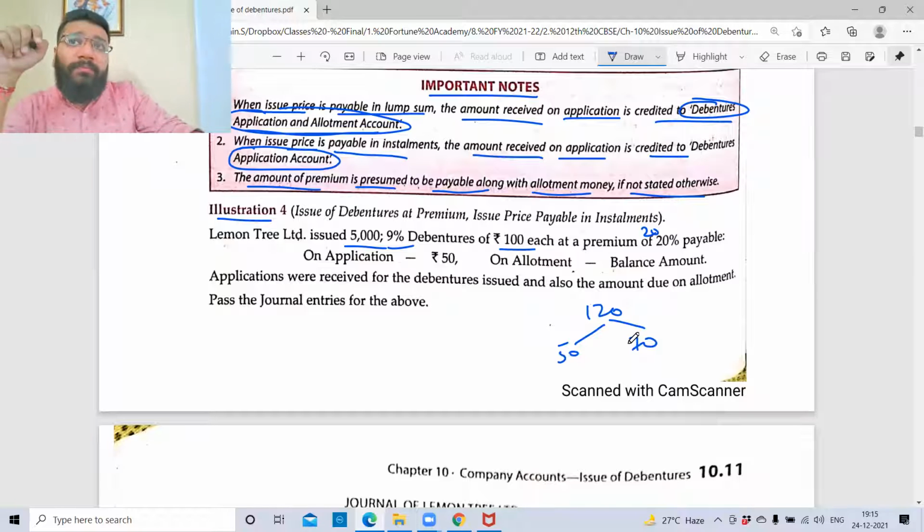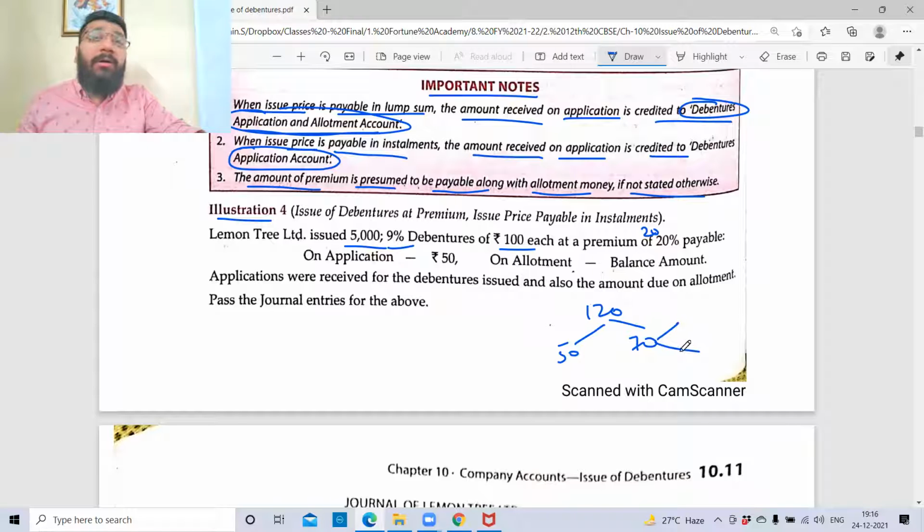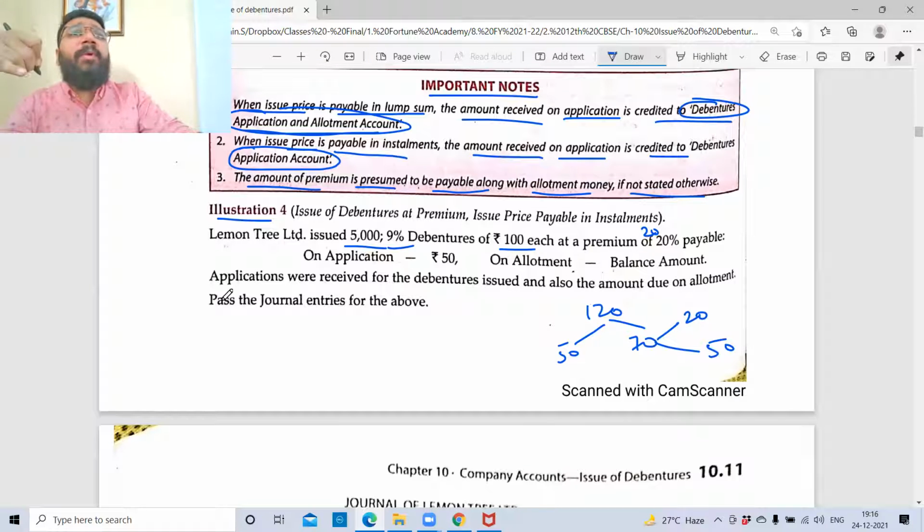My question to all of you. This question involves a premium, but they have not mentioned where the premium is collected. So can I say that the 50 rupees includes premium? No, we'll believe that this 70 rupees of allotment includes the premium money. Out of the 70 rupees, 20 rupees is premium and 50 rupees is face value. Am I clear with this? Okay. Lump sum question or installment?